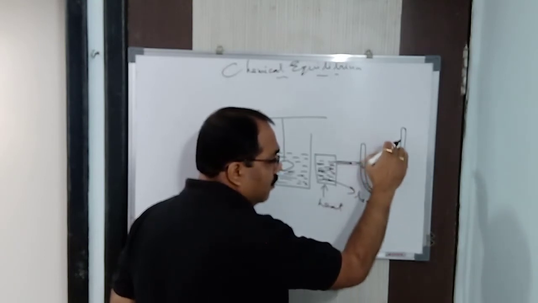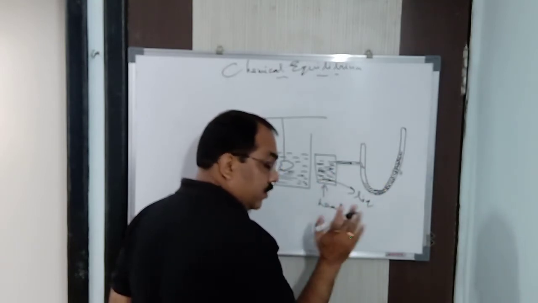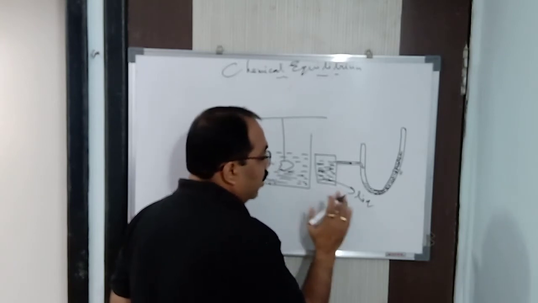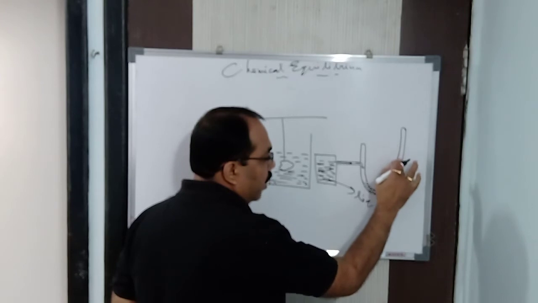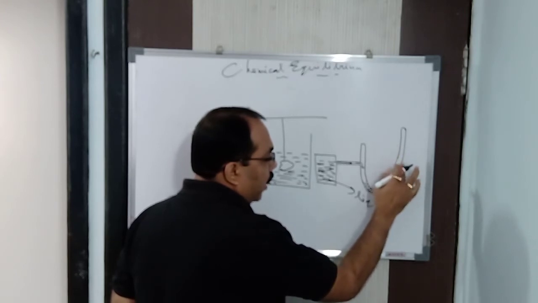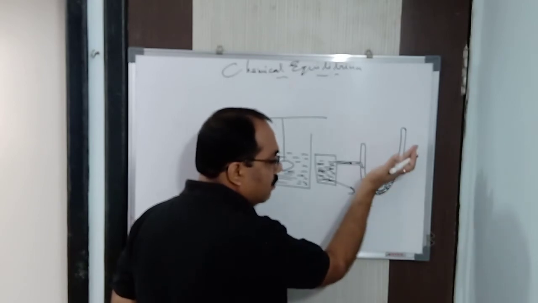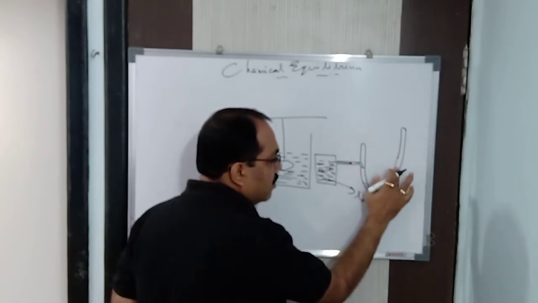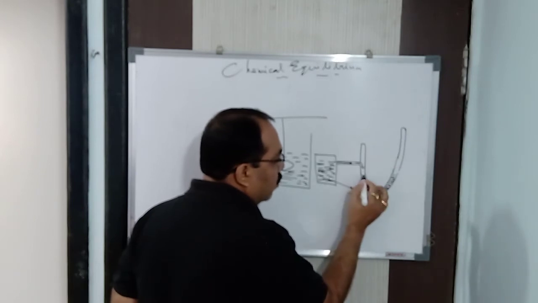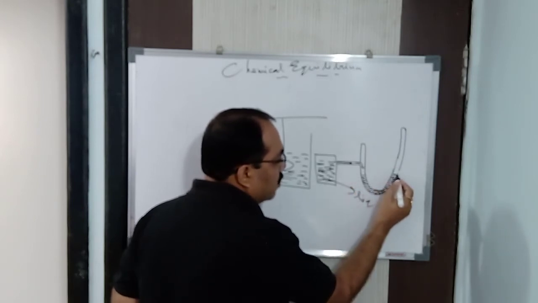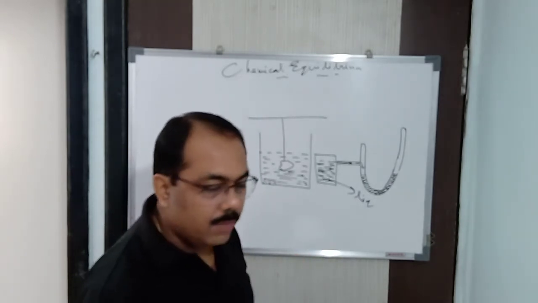Now after some time, you stop heating, you don't heat it further. You will see slowly this limb is going to come down, again it is going to rise, again it is going to come down. Sometimes it is rising, sometimes it is coming down. And at a particular condition, you will find that the mercury level in one particular limb becomes constant.